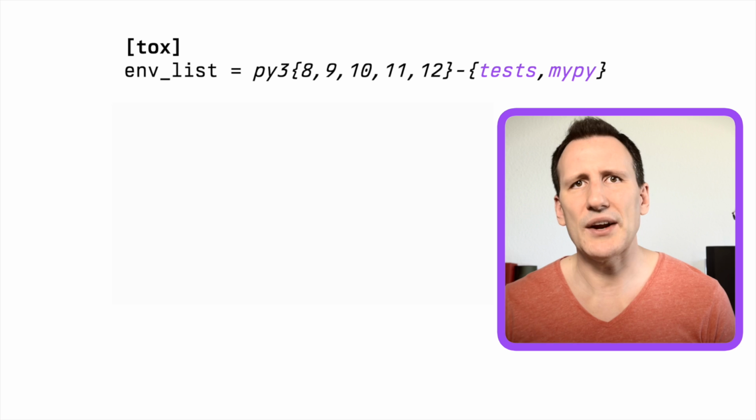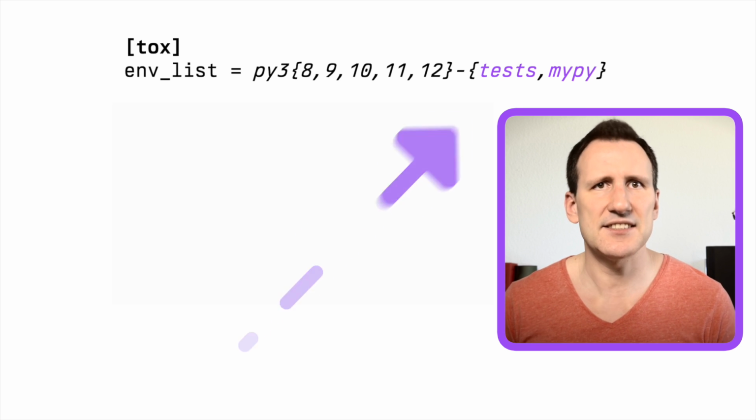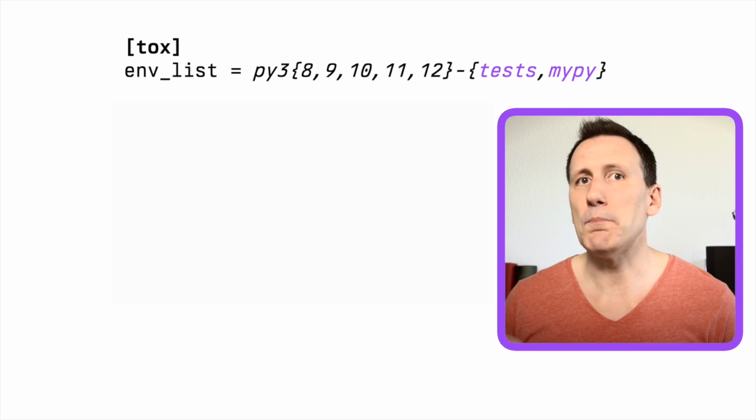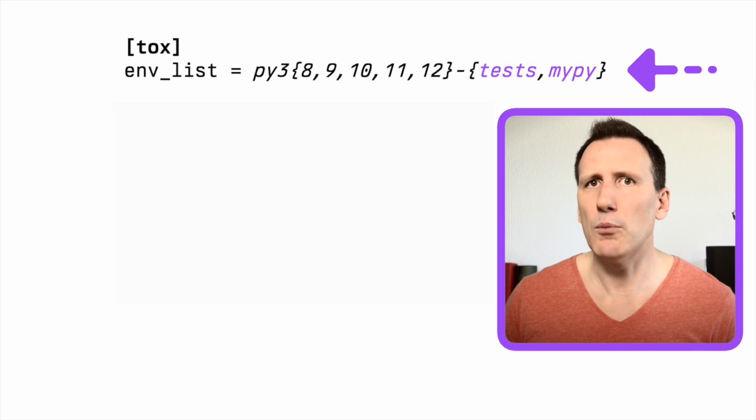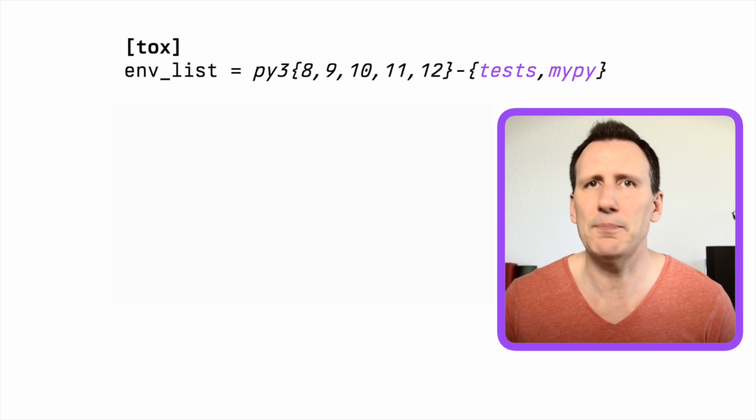But do make sure that you don't type check your API surface only against the latest version. Something will inevitably break, especially in the typing space in Python. For better and for worse, a lot of changes are coming in, things are improved and things break. Now, let's adjust the environment list and call our existing factor explicitly tests and introduce a new one called mypy, because this allows us to add more type checkers later, like Microsoft's Pyright, for example.